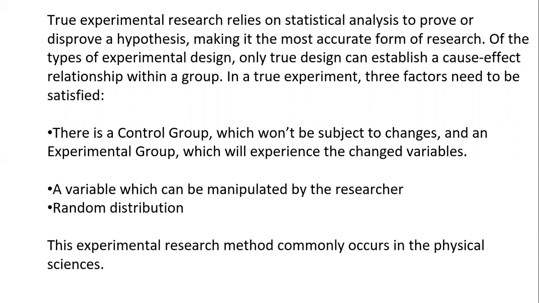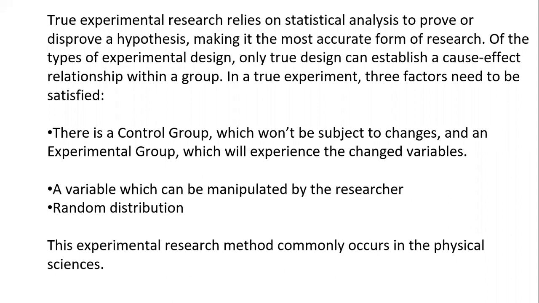Whether the hypothesis is true or false, related or not related, whether it is the null hypothesis or not, we analyze this. We use statistical analysis to check whether the hypothesis is going to be proved or disproved, making it the most accurate form of research.